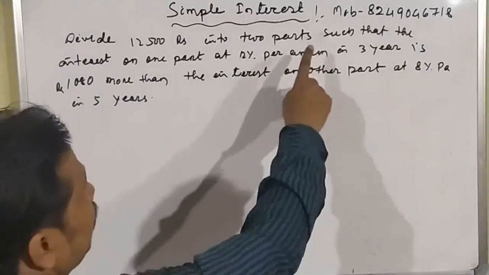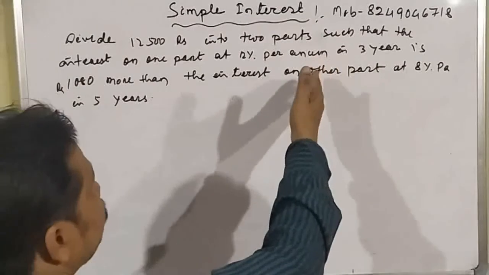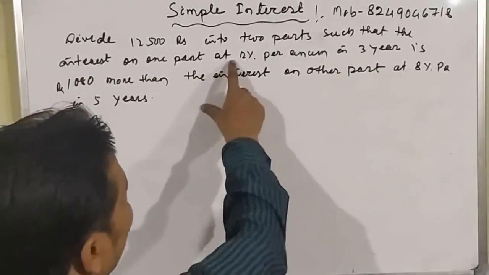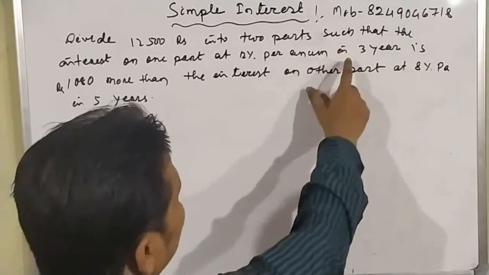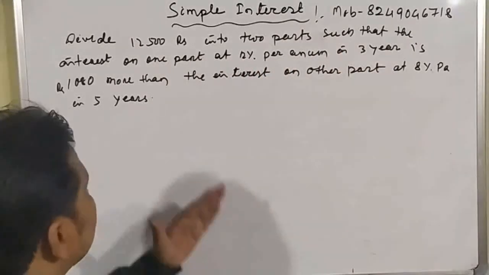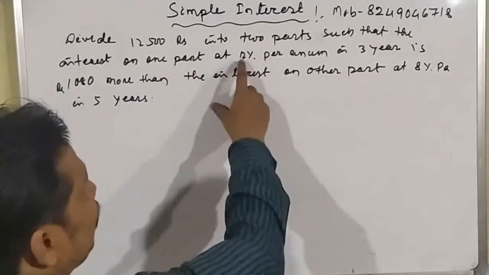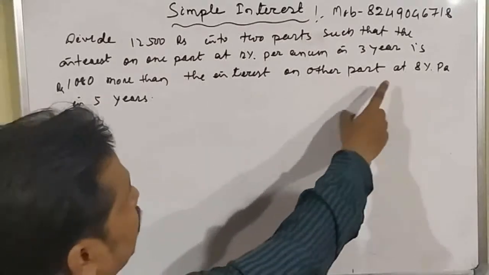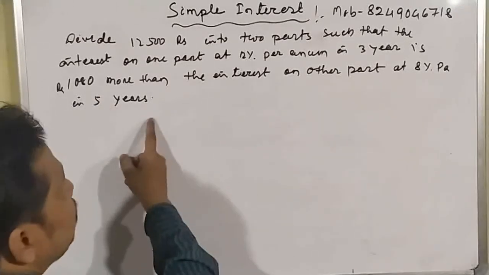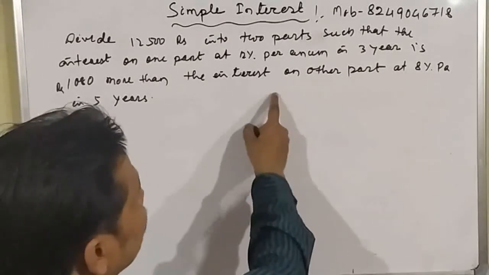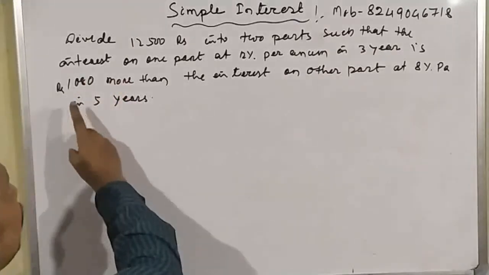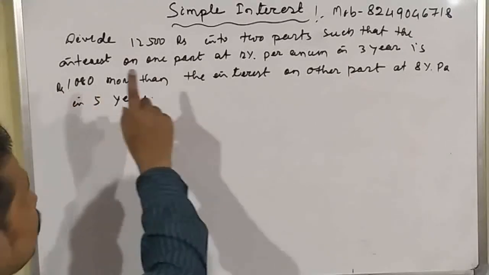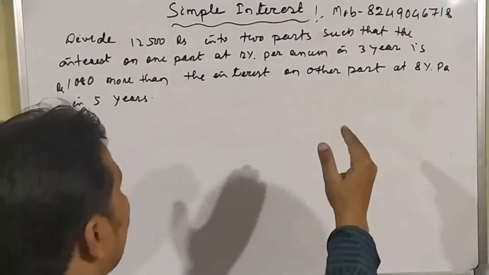Okay, student. Now, in which way do we have to divide it? The interest on one part at 12% per annum in 3 years. That means one part is given at 12% per annum for 3 years and the other part is given at 8% per annum for 5 years. And what is the difference between them? The interest of one part is 1,080 rupees more than the interest of the other part.